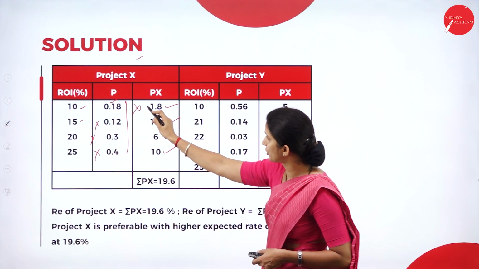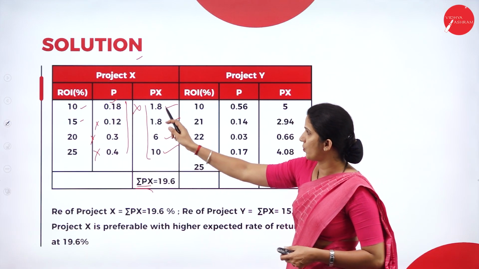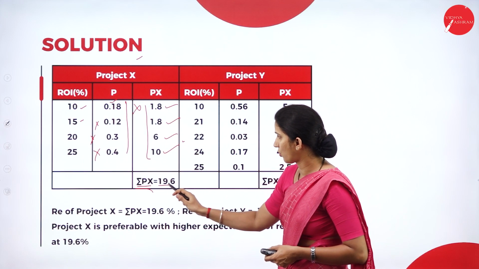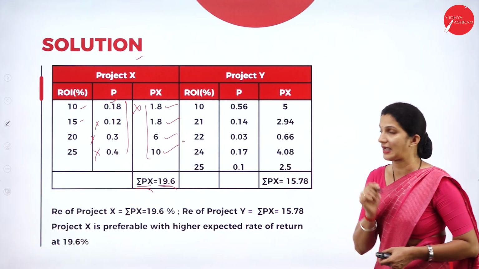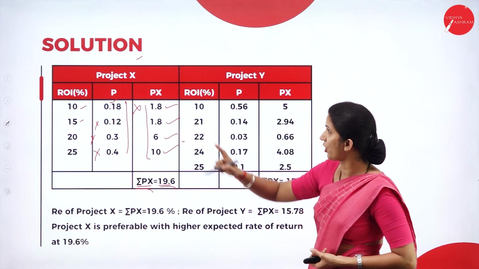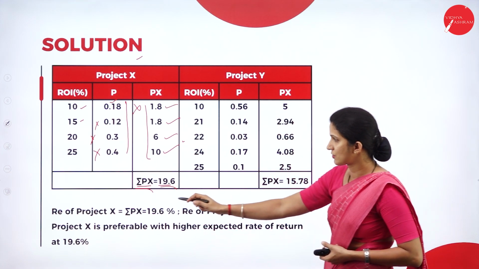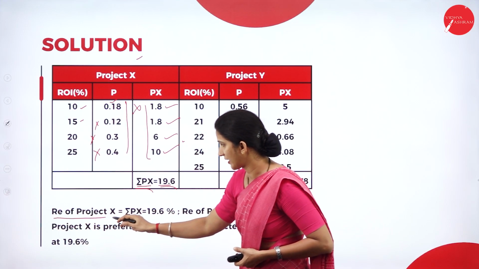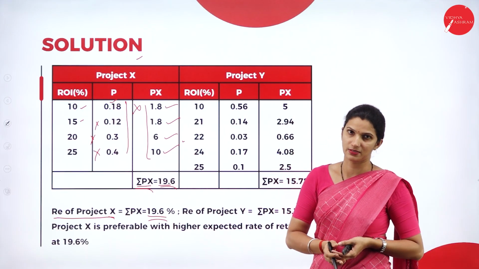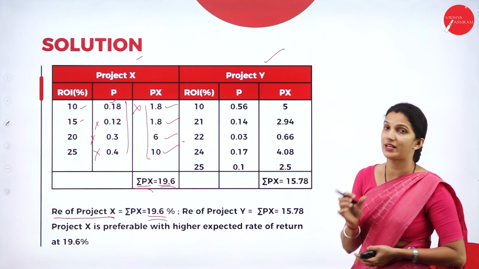Now we'll do the total, that is the sigma Px. 1.8 plus 1.8 plus 6 plus 10, so total sigma Px is 19.6. That means your expected return for project X, RE, is 19.6%.